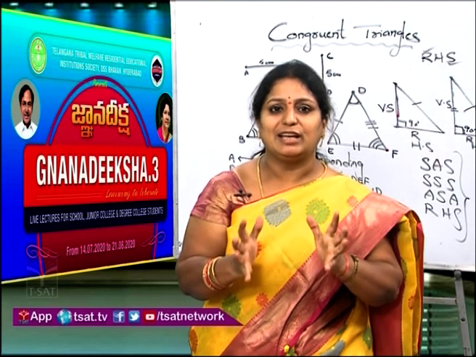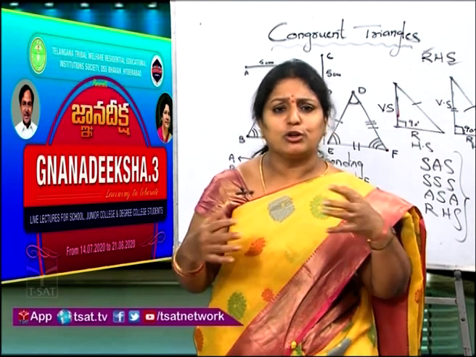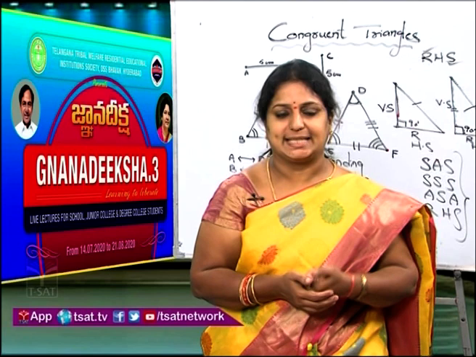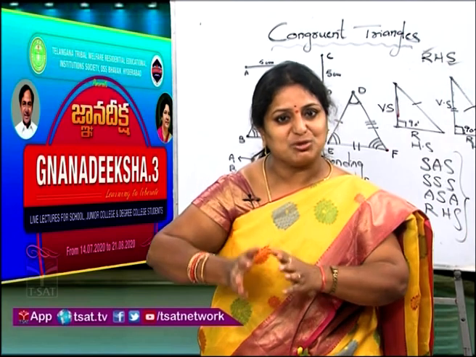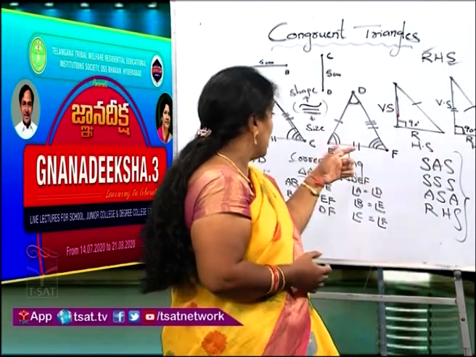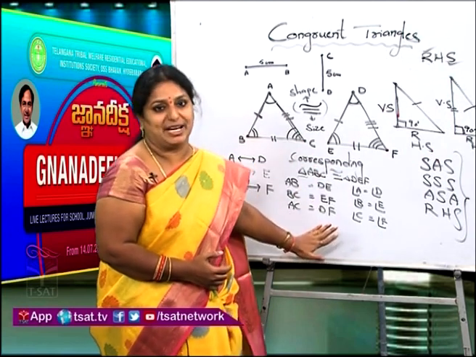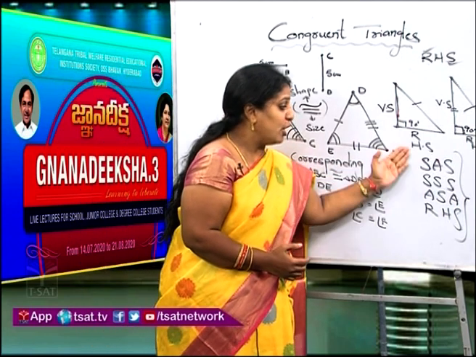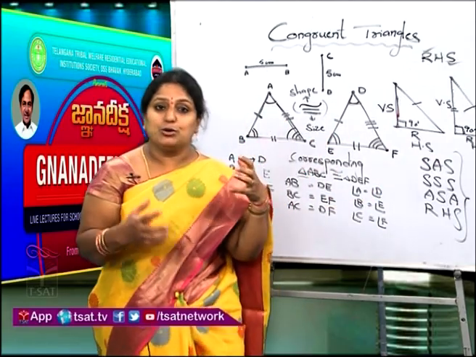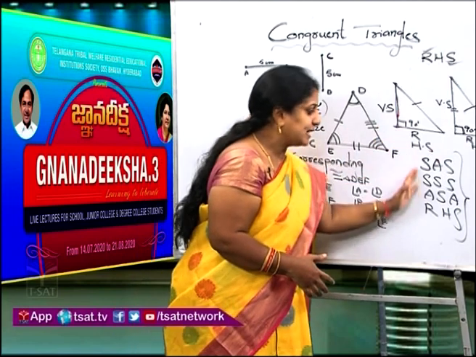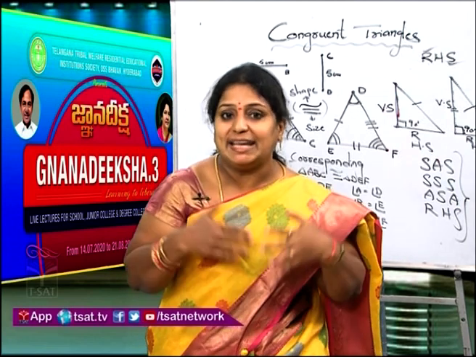So I hope you clearly understood the main difference between similar figures and congruent figures. Now let us quickly summarize what we discussed in today's class. I explained similarity and congruency. Same shape and size, congruent. Only same shape, similar figures. Next we discussed the important property of corresponding parts, and how to compare them using symbolic notation. Then we discussed all 4 congruency criteria: SSS, SAS, ASA, RHS. And next, how to compare the corresponding parts using these congruency criteria. And the last one is where we use the congruency concept in real life.